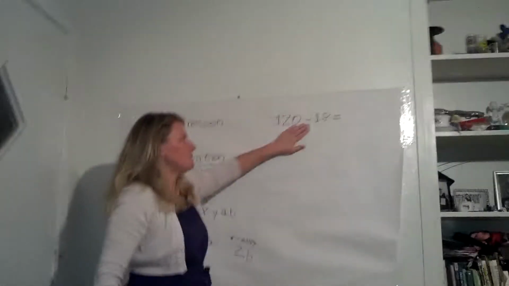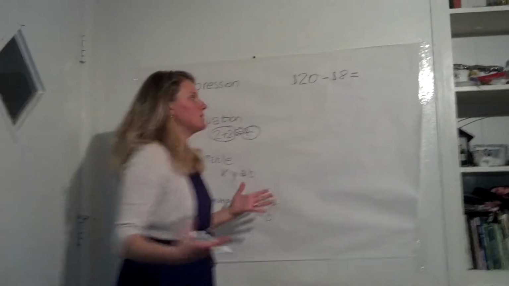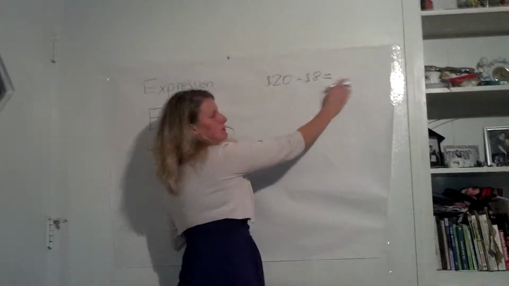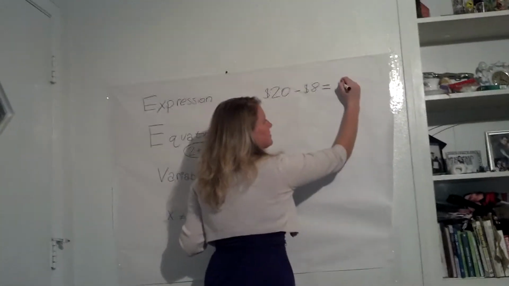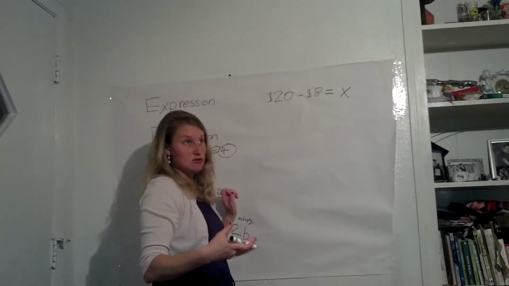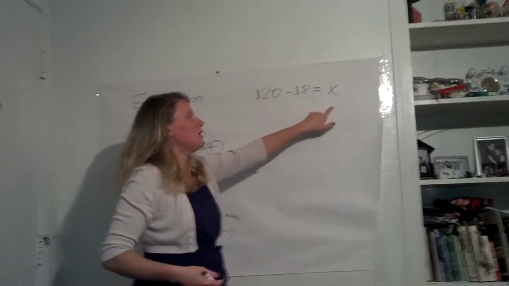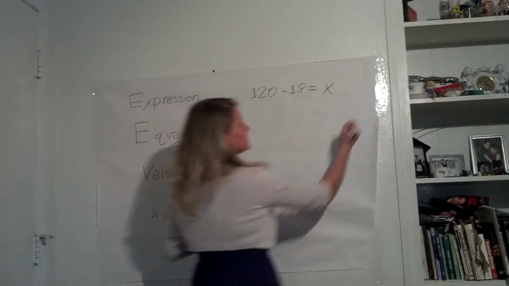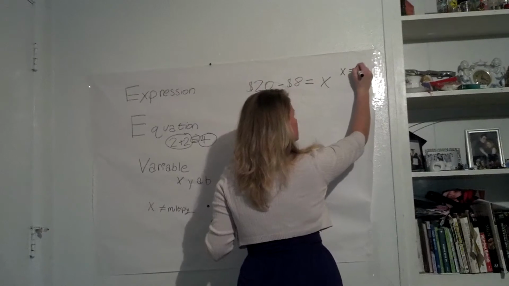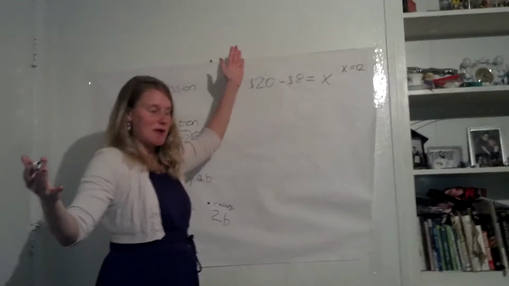In algebra, we start adding in variables when we don't know what something is. So instead of just leaving this blank, we would put something, and I'm going to put an X, because a lot of times X is the most commonly used variable in algebra. So 20 minus 8 equals X. Now I know you guys know this means 12, and so X equals 12. So we just solved for X right there. That was real easy, right? You solved your first algebra problem.